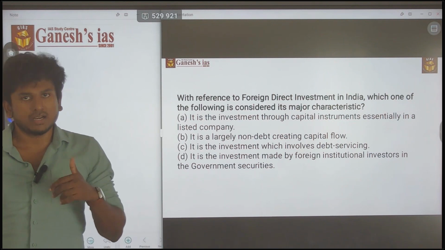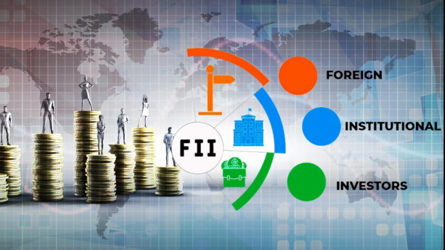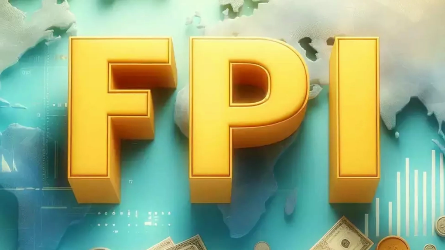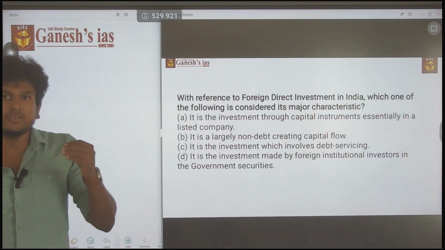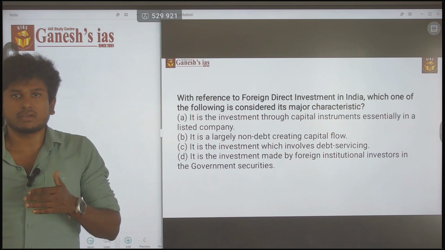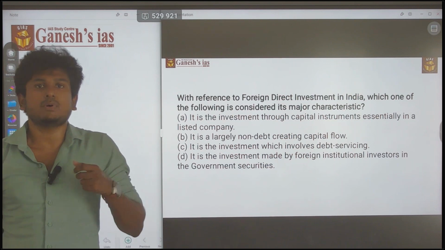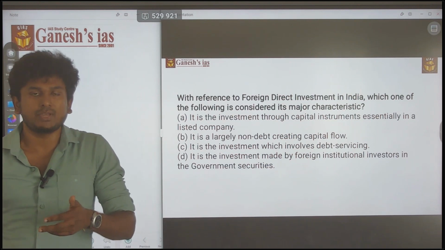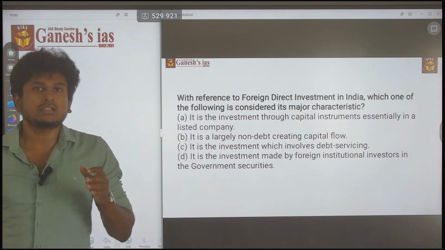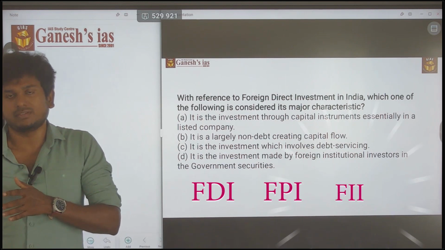Whereas there is another kind of investment, called foreign institutional investors, FII, which we will also discuss. And another one is called foreign portfolio investment. There are stock exchanges like the Nifty 50, the National Stock Exchange or the Bombay Stock Exchange, in which foreign participants take part and invest in a company. That is called foreign portfolio investment. These are the basic things you have to know: what is FDI, what is FPI, and what is FII.